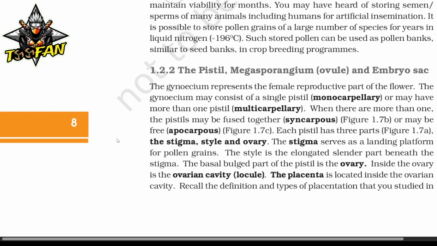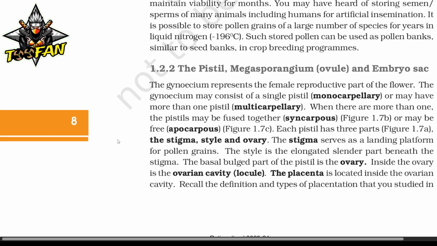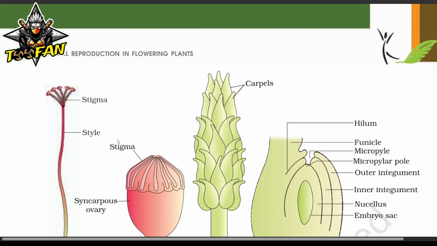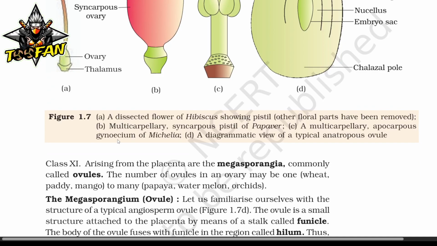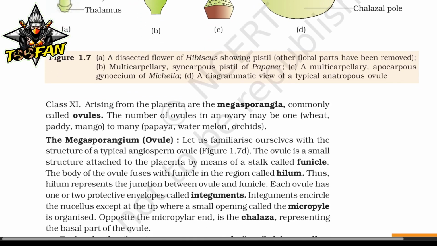Inside the ovary is the ovarian cavity, or locule, and the placenta is located inside the ovarian cavity. Recall the definition and the types of placenta that you have studied in class 11th. Arising from the placenta are the megasporangia, commonly called ovules. The number of ovules in an ovary may be 1, as in paddy and mango, to many, as in papaya, watermelon, and orchids.